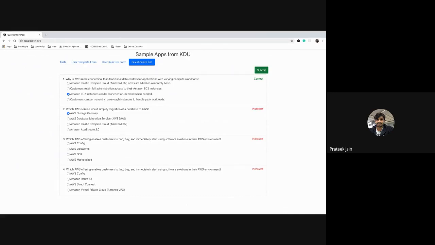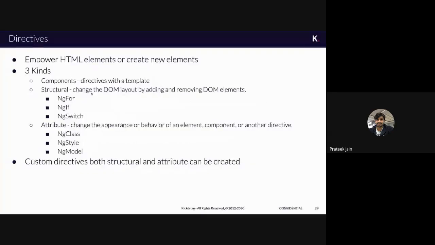Here there are 4 questions, so it is actually creating 4 objects or 4 tags in my HTML. The ng if is showing me this correct and incorrect by creating an object in HTML and removing it from the HTML. So that is why they come under the structural pattern, and that is where the adding and removing of DOM elements comes into the picture.